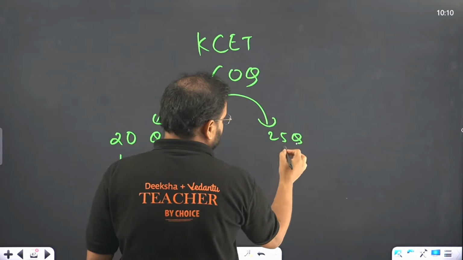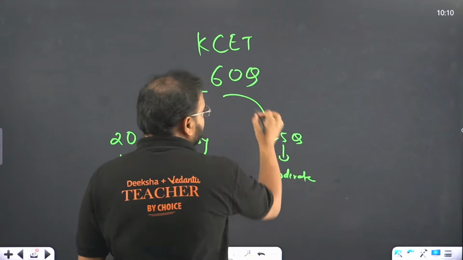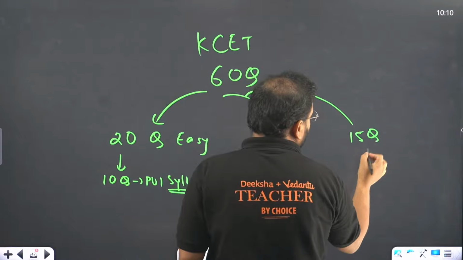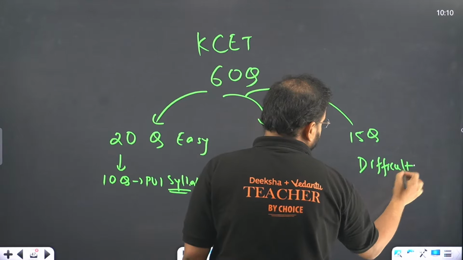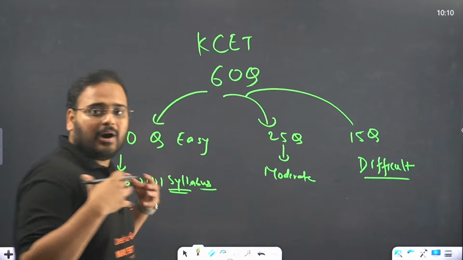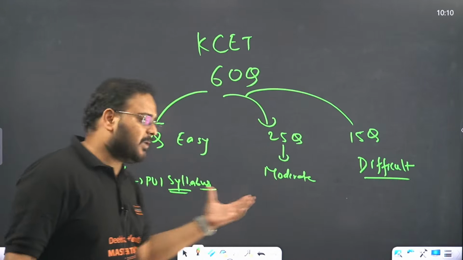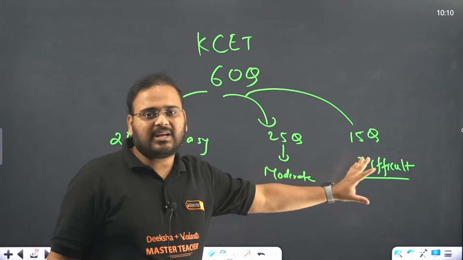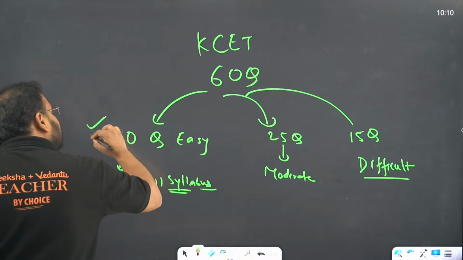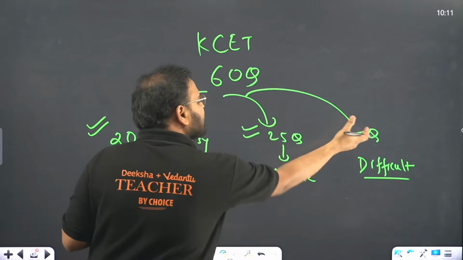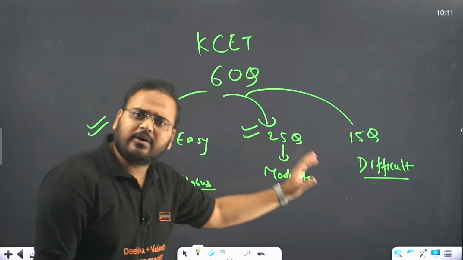Close to 25 questions are moderate. And the remaining 15 questions are the difficult ones. So our whole energy should go on these two. At least get 40 plus over here, and even if you get 4-5 marks over there, it becomes 45-50 marks. So our energy should go on completing this and this 100%, and we'll get some questions over there also. That's the way questions have been asked in the last few years that we have seen the paper pattern.